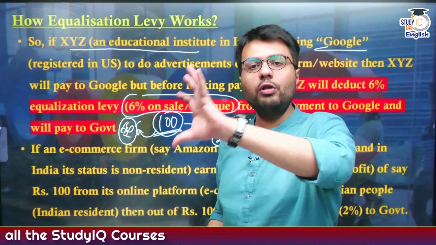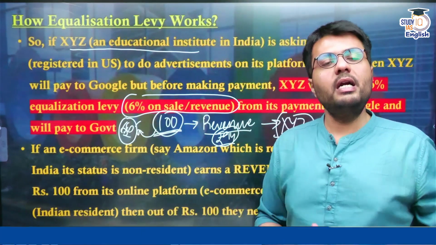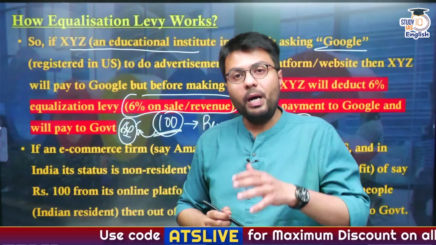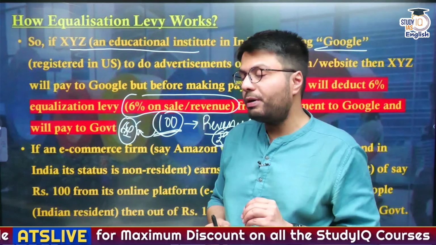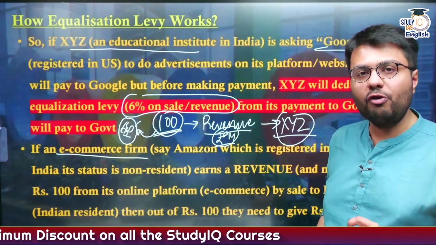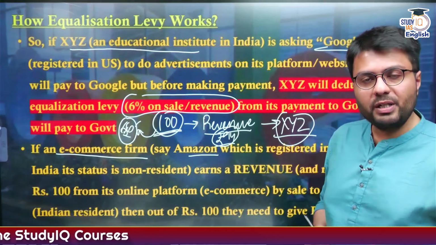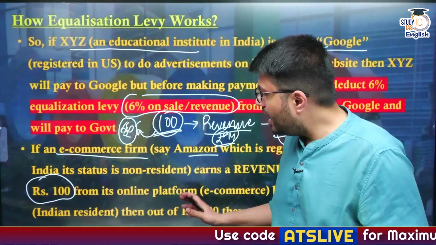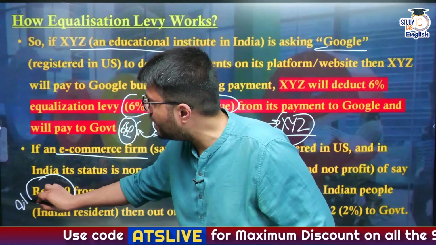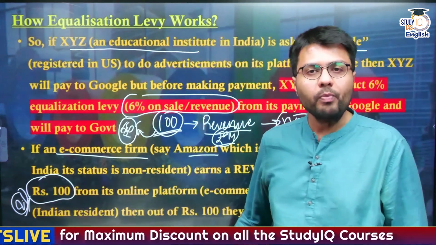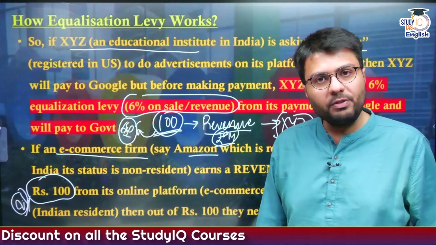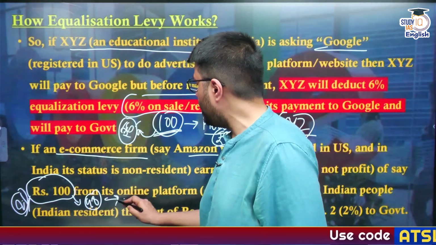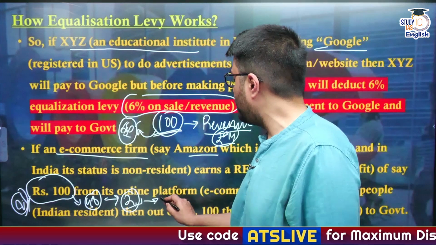Similarly, if you want to buy a watch from an e-commerce website, and Amazon India does not have the watch, what option do you have? You can get it from the Amazon website in the US. But as the Amazon US entity does not have a physical presence in India, you will be required to import this item from the US through the Amazon US based website, which is not registered in India, and for that, for example, you are required to pay 100 rupees, right? So here the equalization levy becomes 2%. As I told you, there is a 2% equalization levy on e-commerce based websites, so the user will pay Amazon 98 rupees and deposit rupees 2 to the government of India as a part of equalization levy.